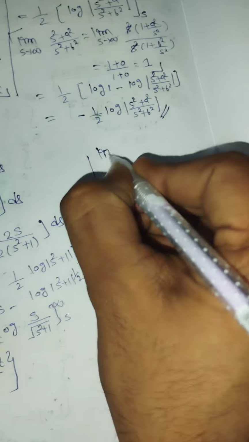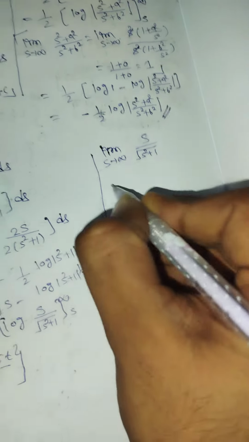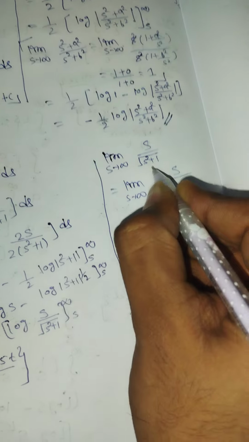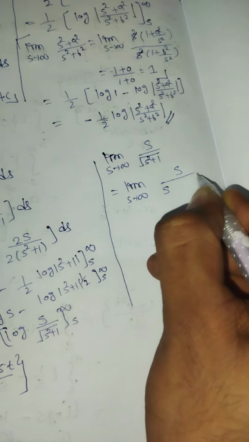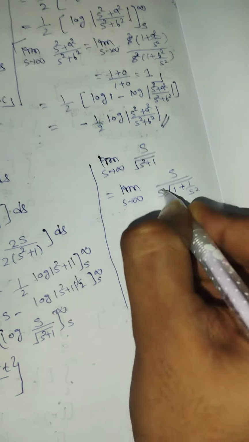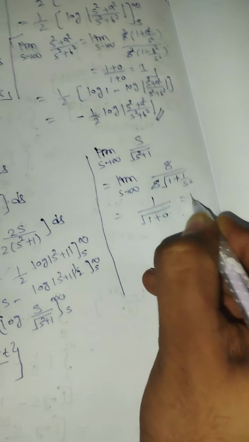Again limit s tends to infinity, s upon root s square plus 1. Taking s square common, root s square will be s, inside it will remain like this. So again we will get 1 upon 1 plus 0, so it is 1.